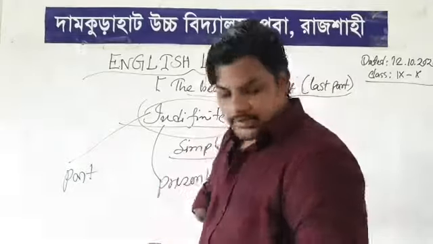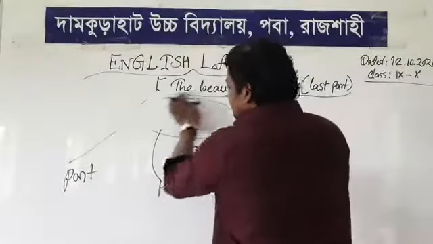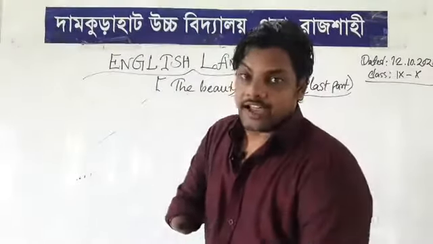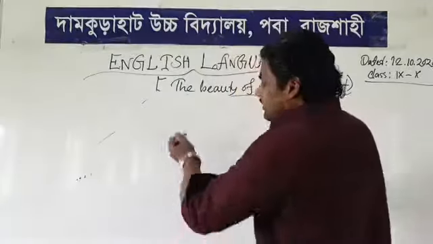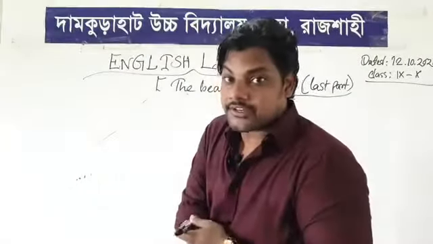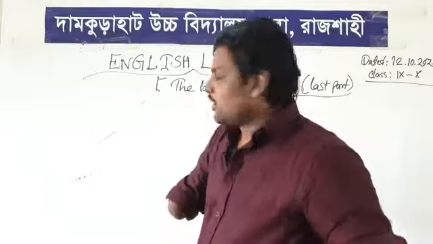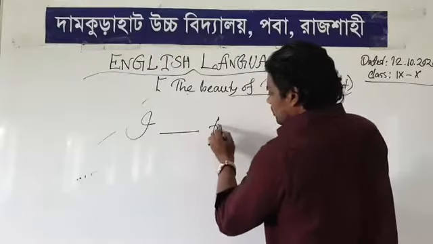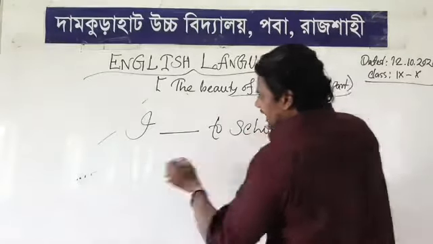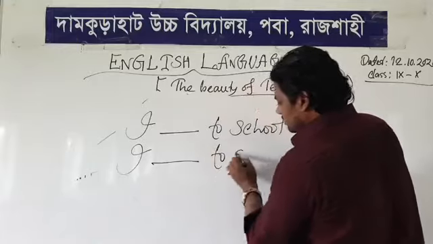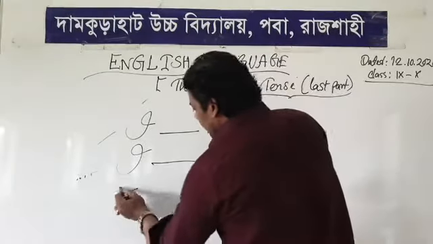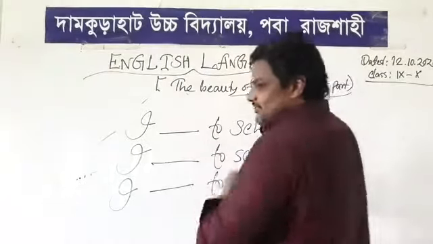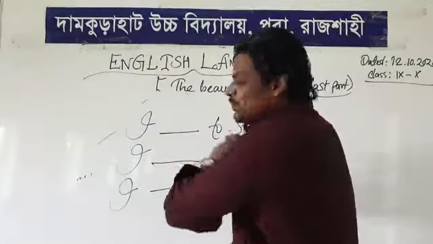So, the three parts of indefinite can be differentiated by using them in different sentences, right? Look at this sentence. I am writing this sentence so that you can use it in your daily life, in your writing and speaking. Look at this sentence carefully, otherwise it will be difficult for you to understand clearly. First I write: I to school. Second, I also write: I to school. Third time, I also write: I to school. Do you understand what I want to write?